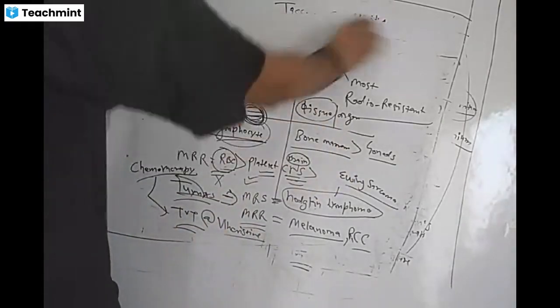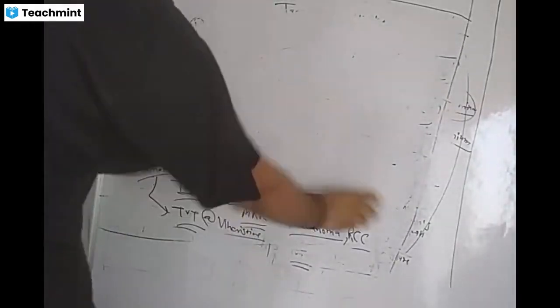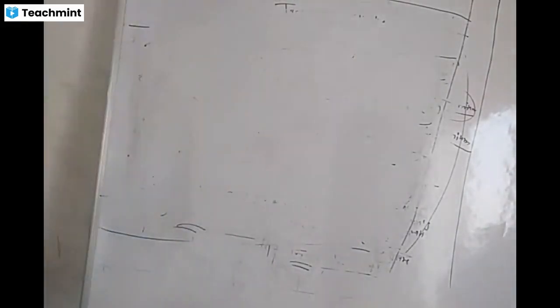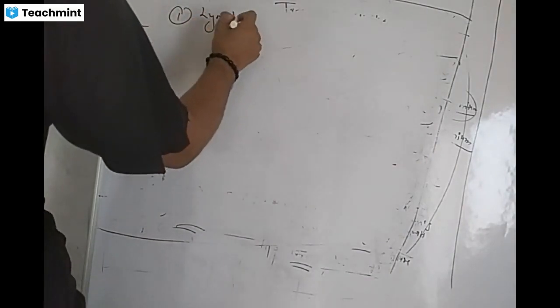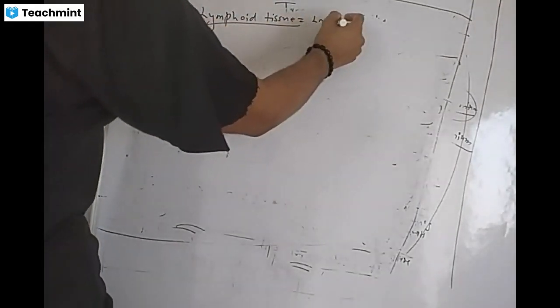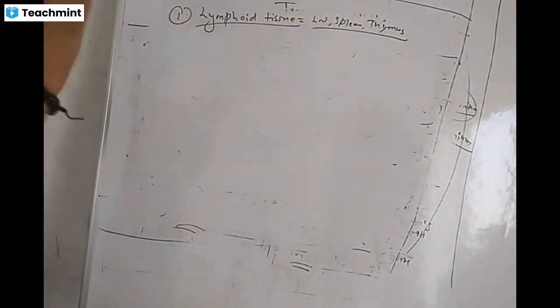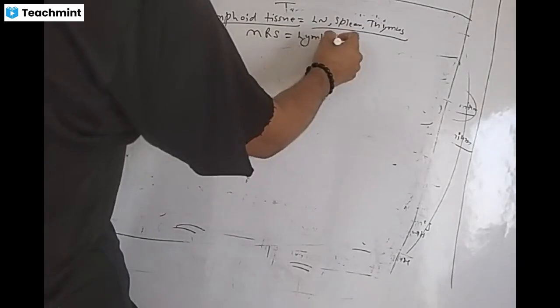Now we'll see system wise in which cell is more sensitive and which cell is more resistant. For example, if we start with lymphoid tissues. So what are lymphoid tissues? Lymph node, spleen and thymus. In these three organs, the most radiosensitive is, again the answer is same, lymphocyte.